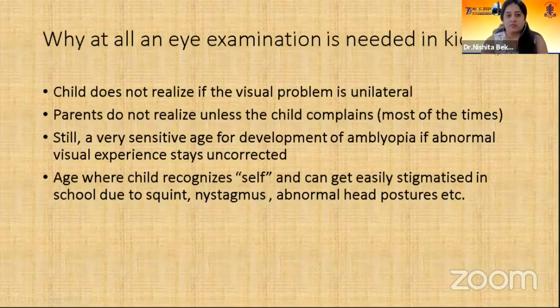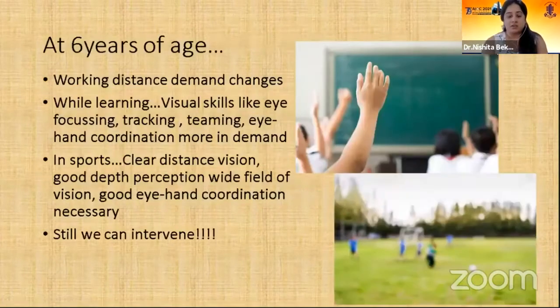At 6 years of age, the working distance demand of the child changes from 3 meters to approximately 6 meters. While learning, visual skills like eye focusing, tracking, teaming, and eye-hand coordination are more in demand. In sports also, clear distance vision, good depth perception, wide field of vision, and good eye-hand coordination are necessary. And again, it is the age where we can still intervene, give corrections, and stop the child from becoming amblyopic.